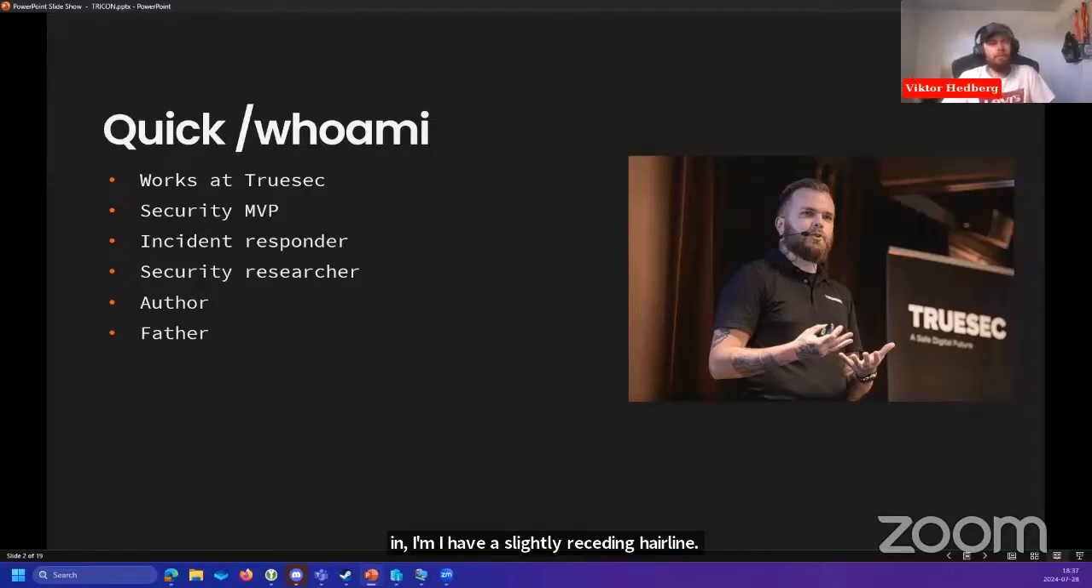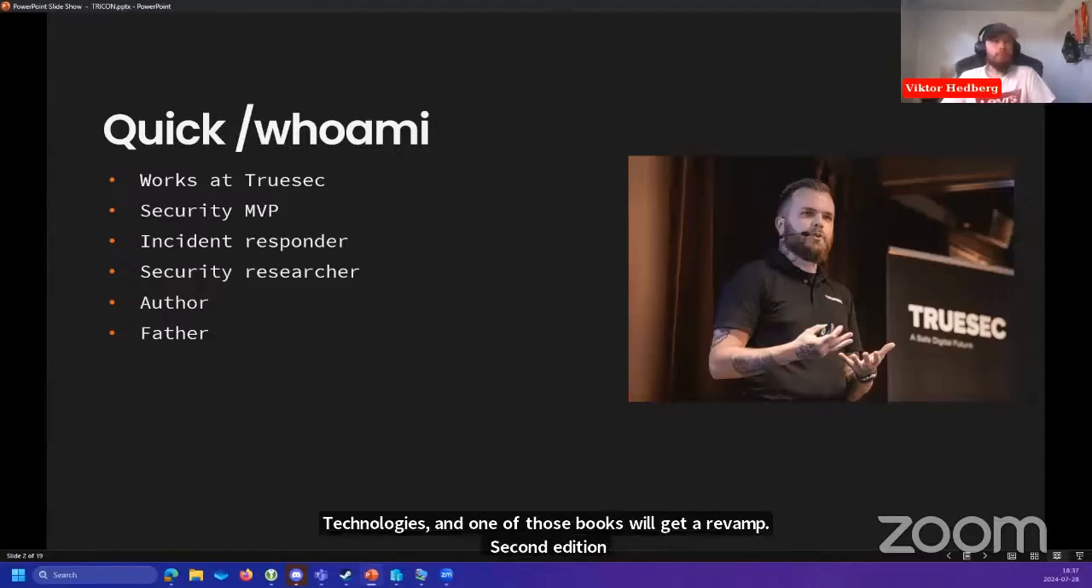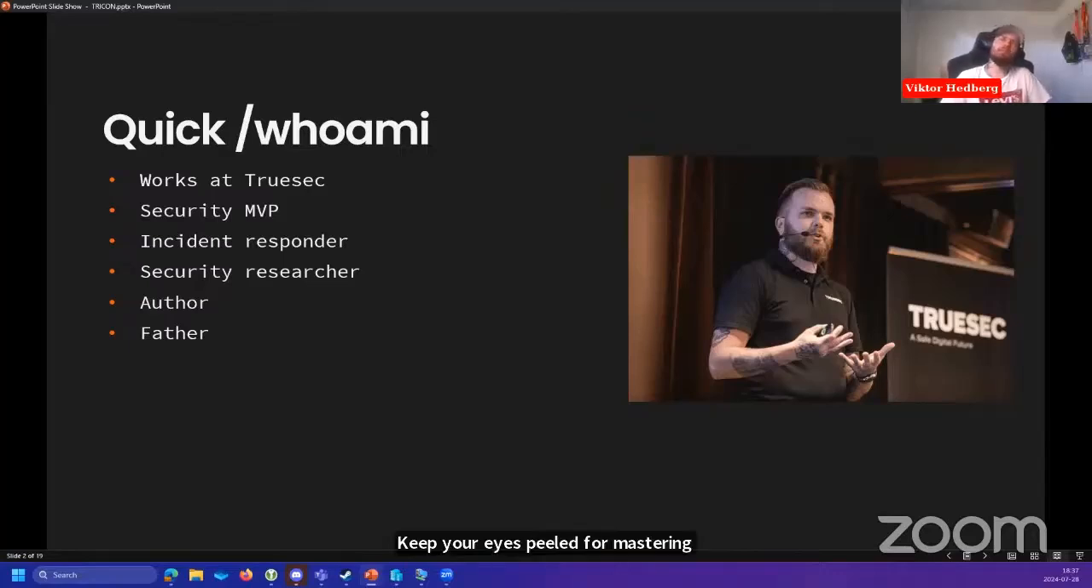I'm also an author. I've published two books on Microsoft technologies. One of those books will get a revamped second edition soon. So keep your eyes peeled for Mastering Microsoft Defender XDR, second edition, on Amazon.